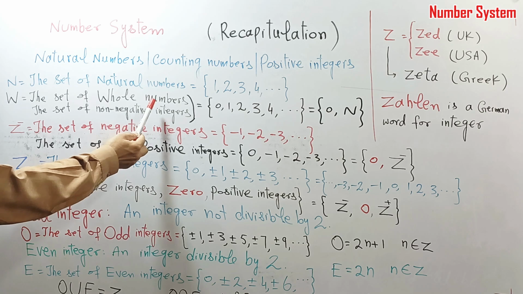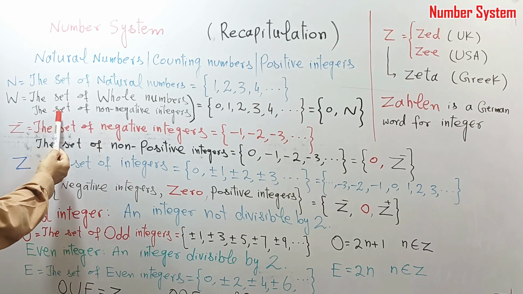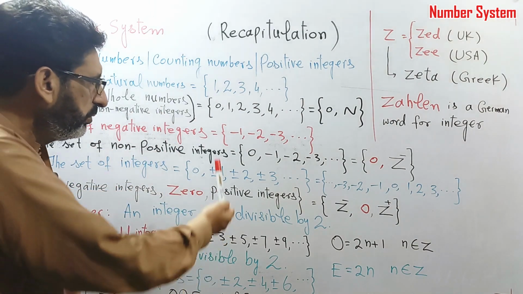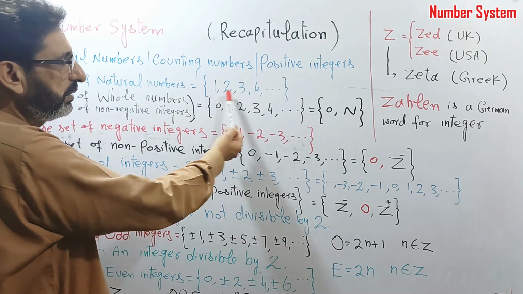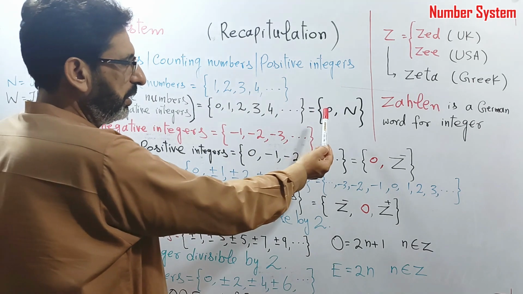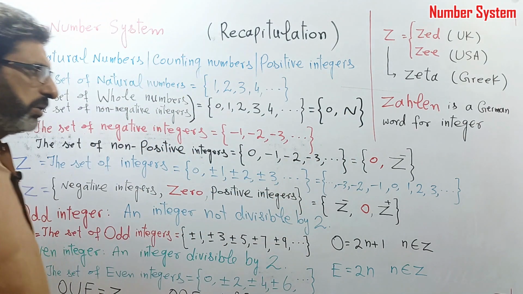The set of whole numbers is denoted by W. It is also called the set of non-negative integers. When we include 0 with the set of natural numbers, we get the set of whole numbers. 0 and all the natural numbers constitute the set of whole numbers.